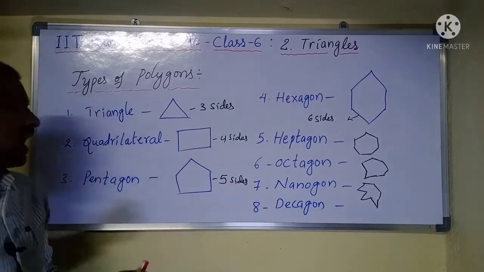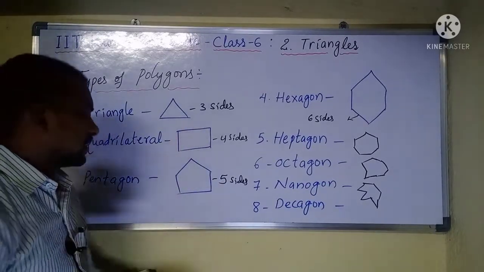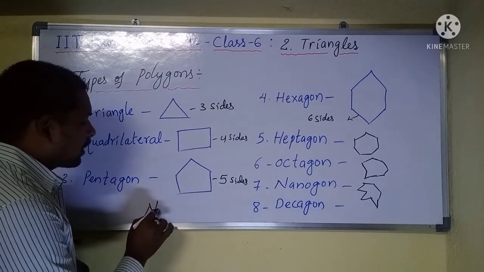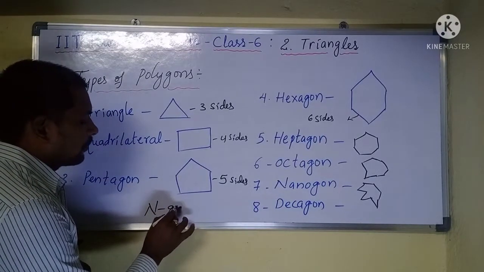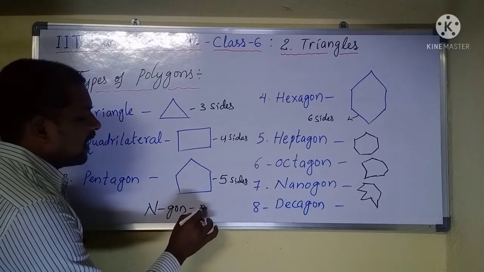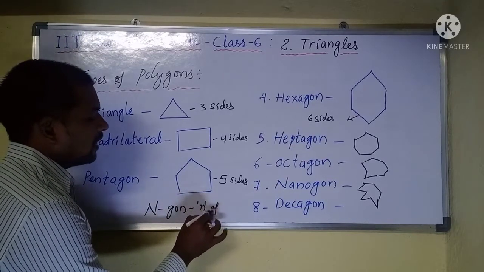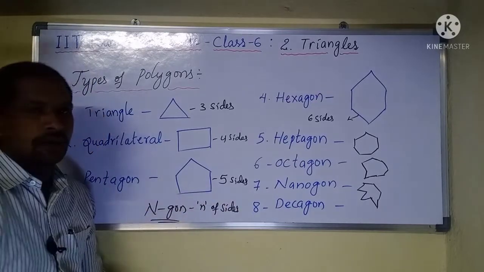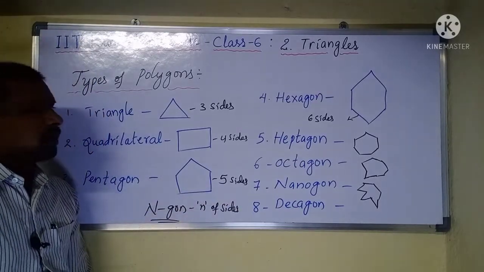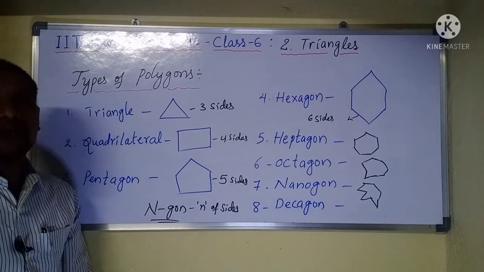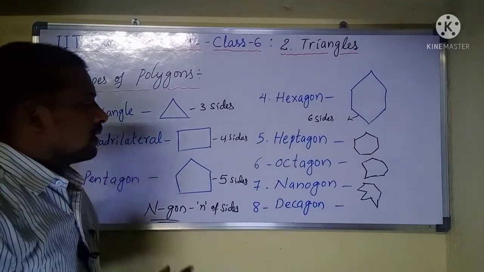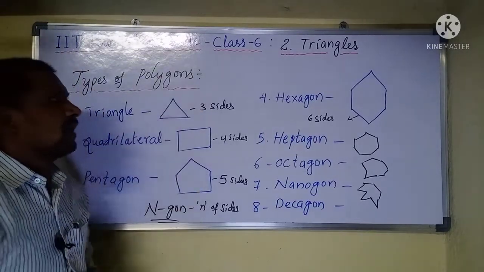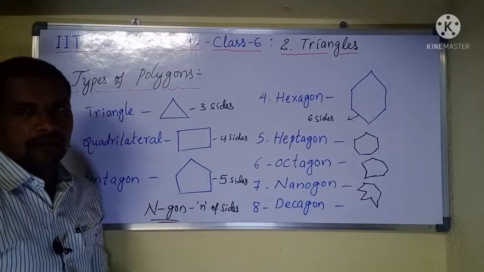If it has n number of sides, then we can call it an n-gon. So these are the different types of polygons. Then our concept is the triangle.